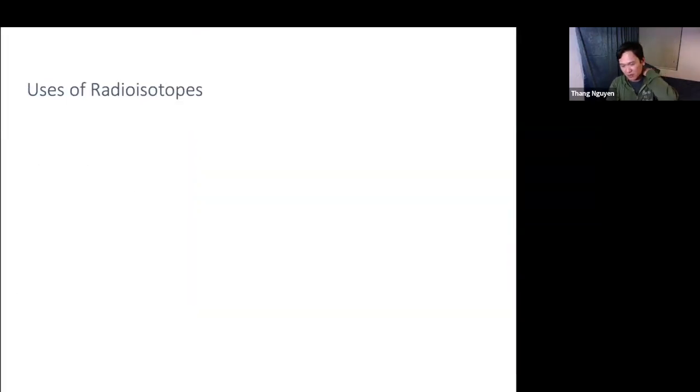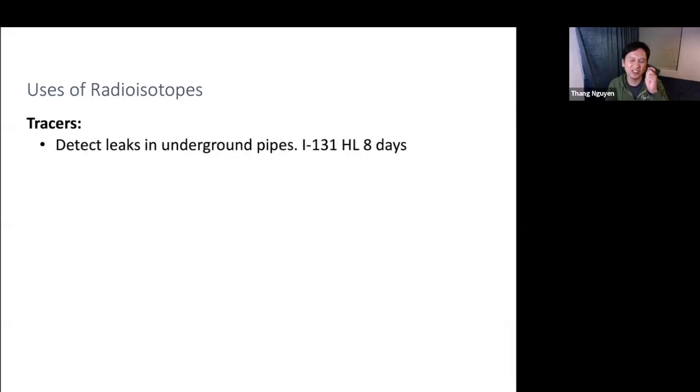What are other uses of radioisotopes, though? So let's go over an overview of some helpful, beneficial uses for humanity. Oftentimes you can read about radioisotopes being used as something called tracers. So you add just a tiny amount of it in order to detect things.